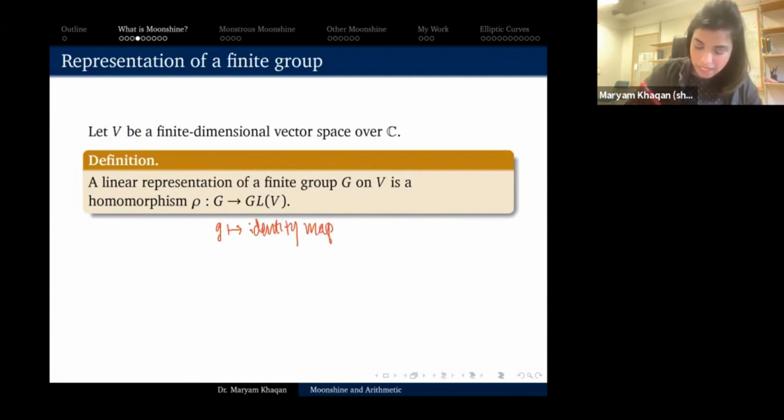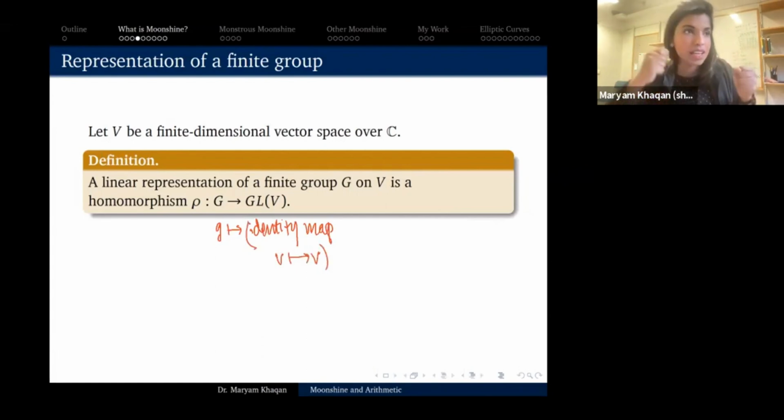So by identity map, I mean the map that maps any element of V to itself. So I'm basically taking elements of G and looking at them as maps of this vector space. If you like the language of actions of a finite group, then this is an action of the finite group on the vector space V.